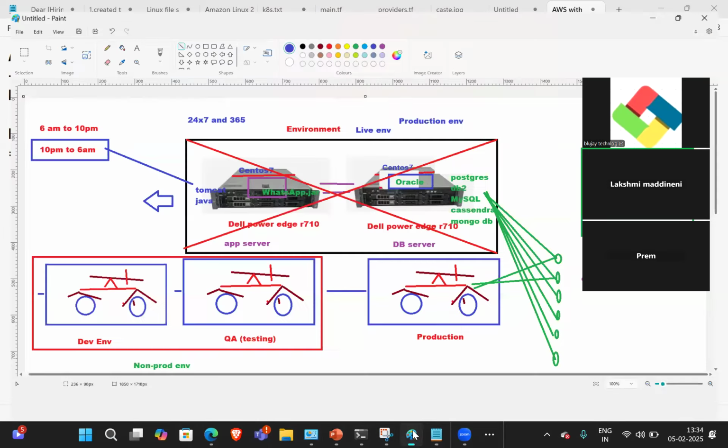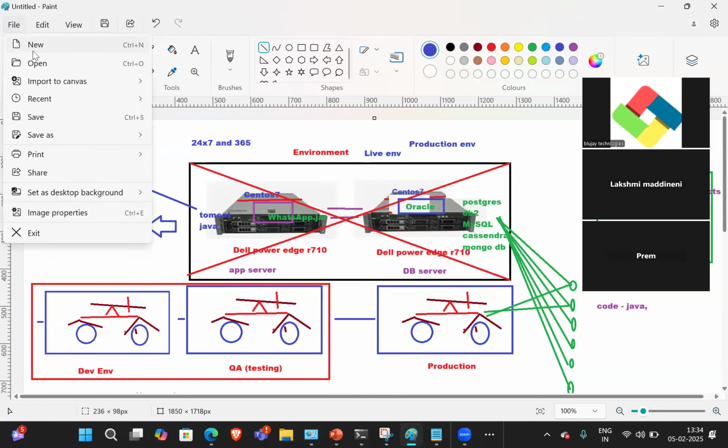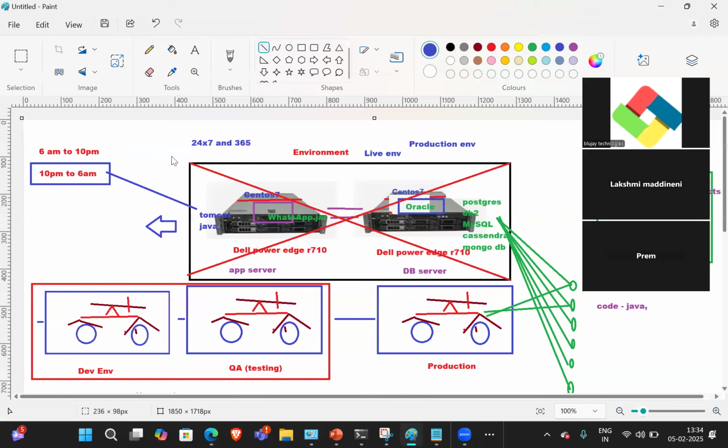Yesterday we discussed the environments, right? So this is the dev environment, QA environment, and production environment. Every environment has two servers, but the production environment has traffic, something like our Facebook or WhatsApp deployed in production. So huge numbers of people are accessing these servers, right?